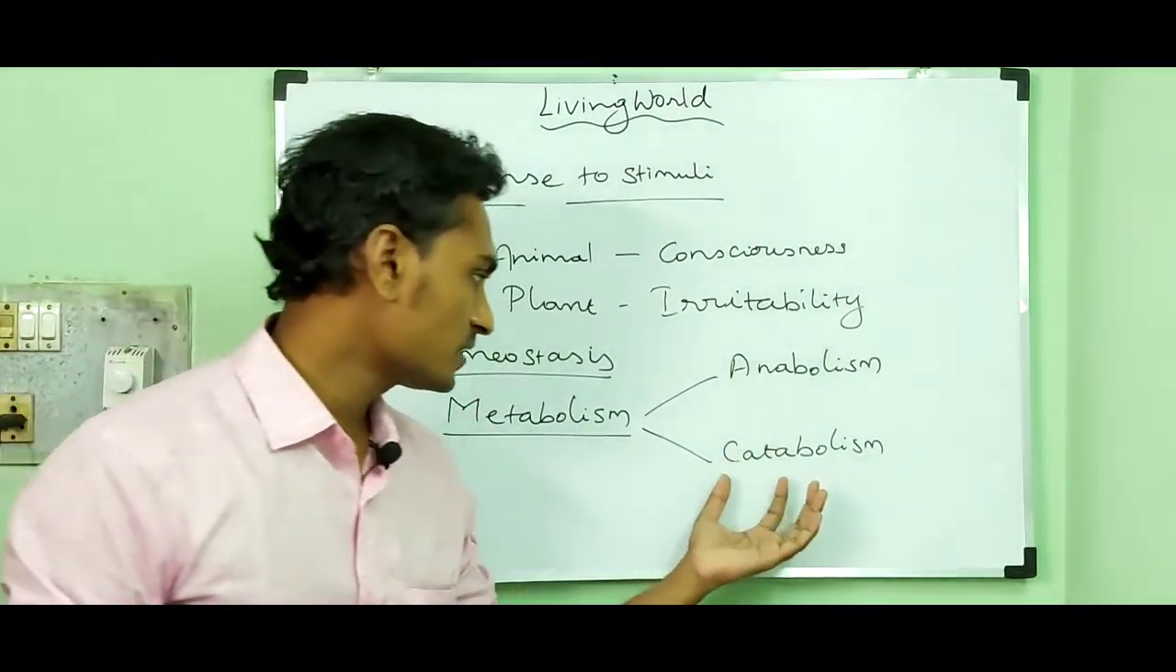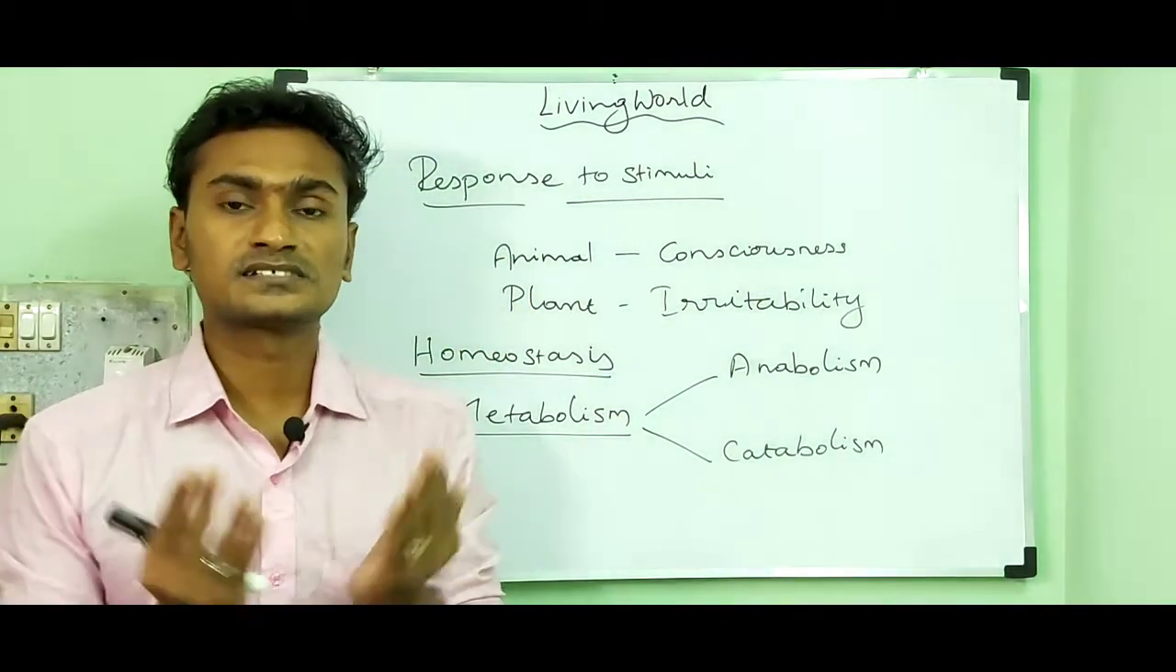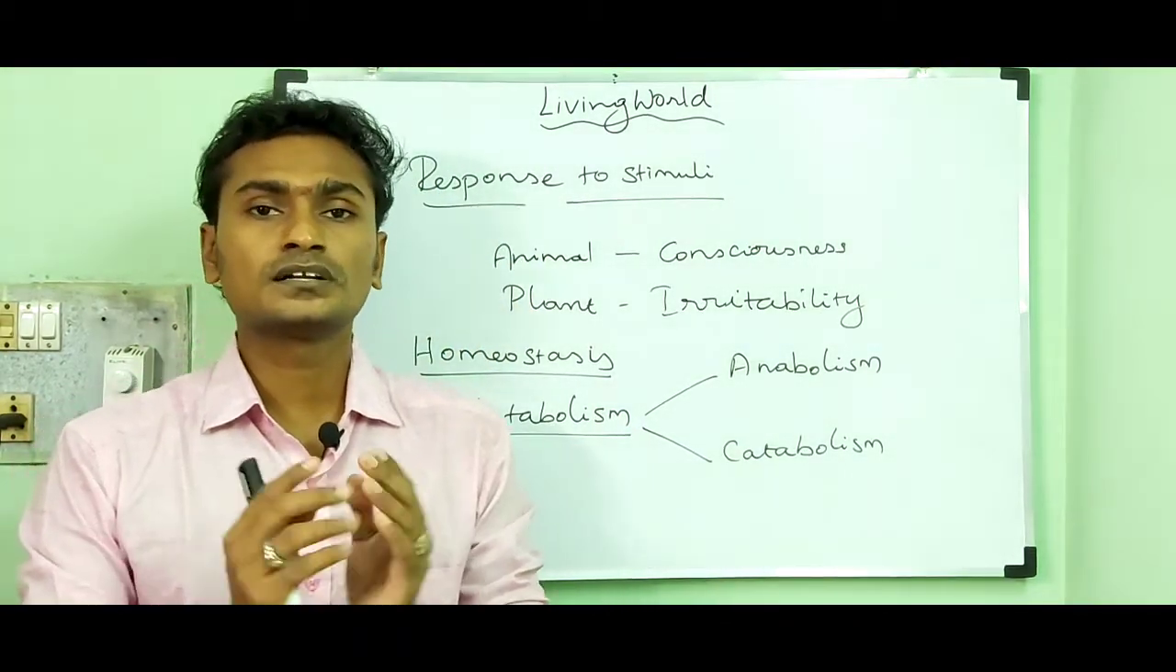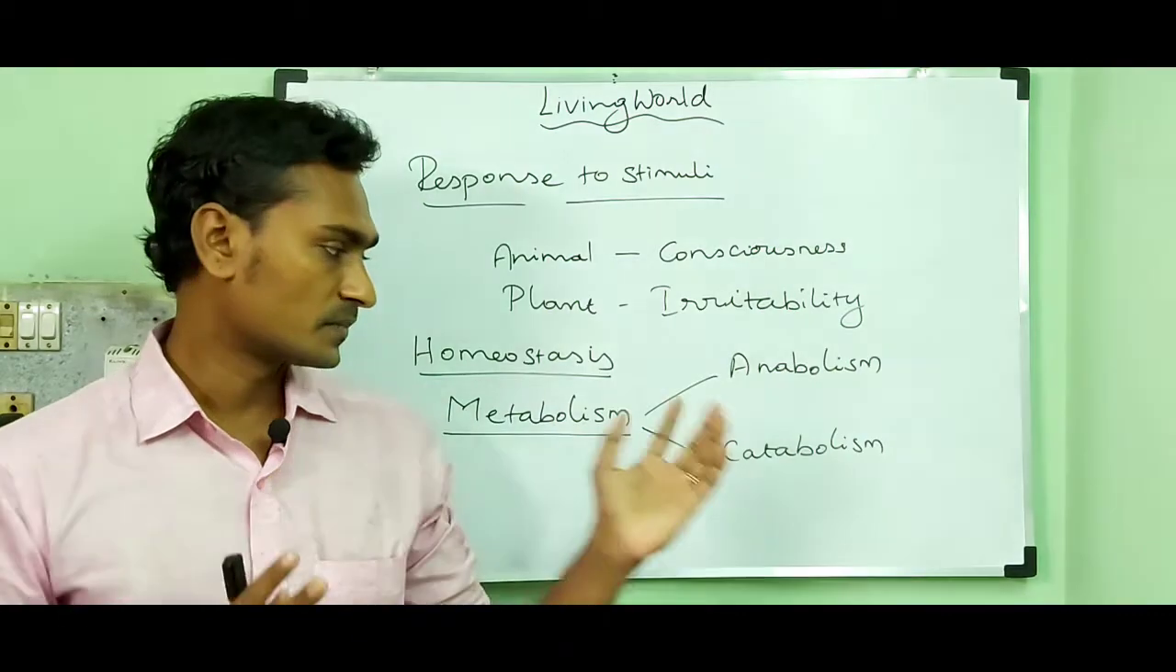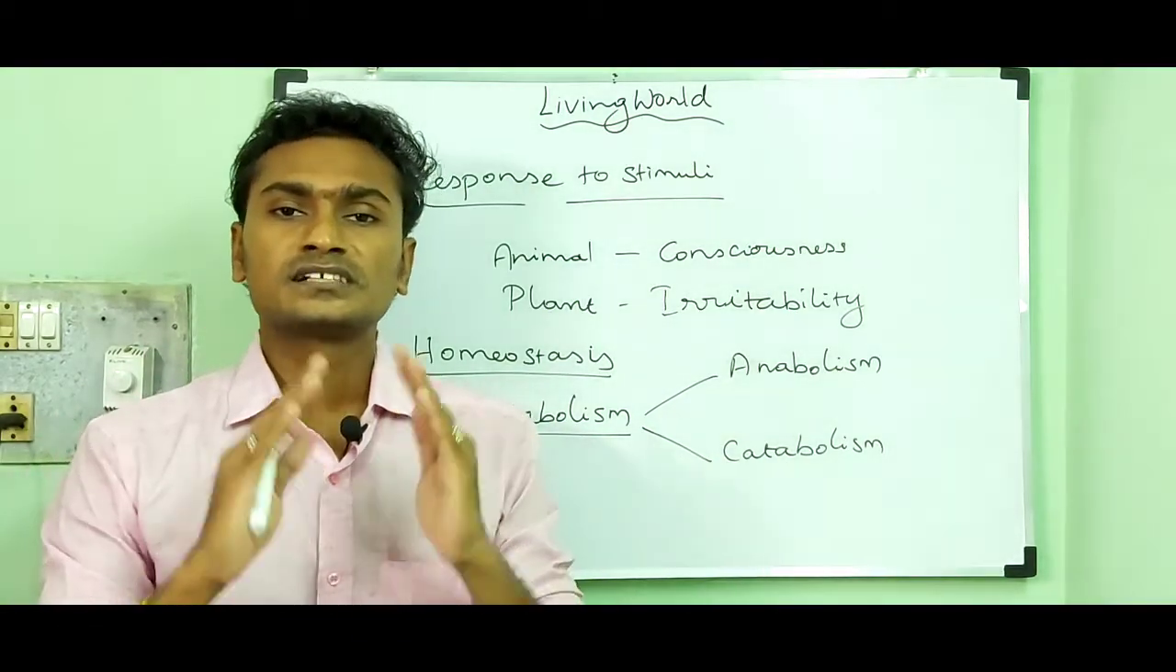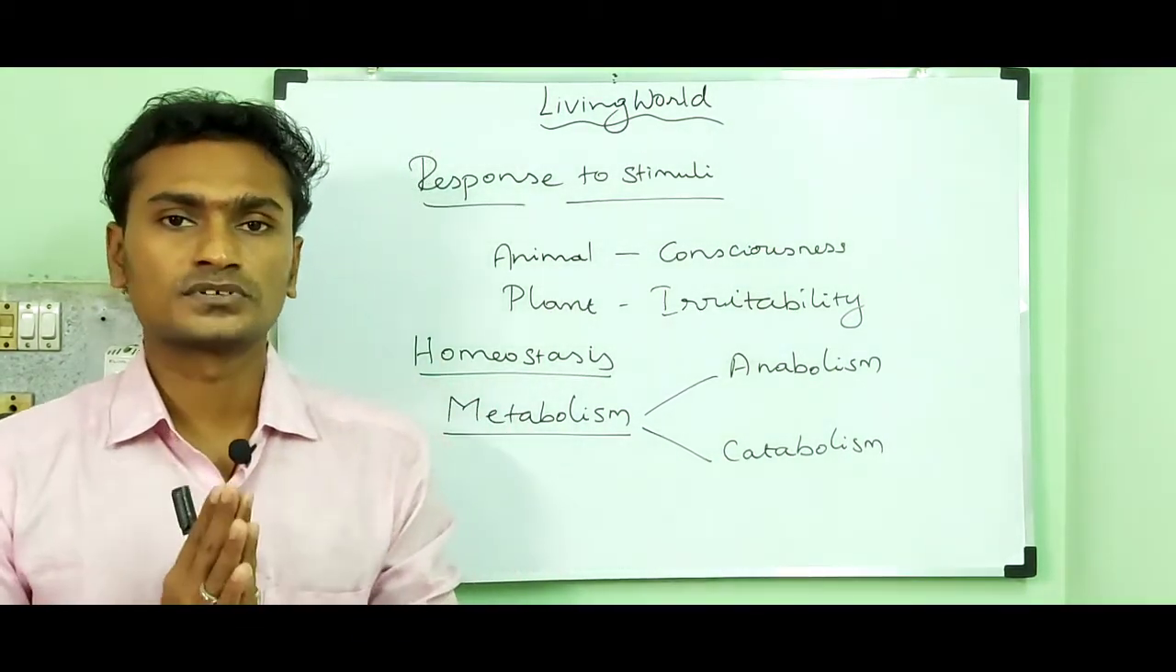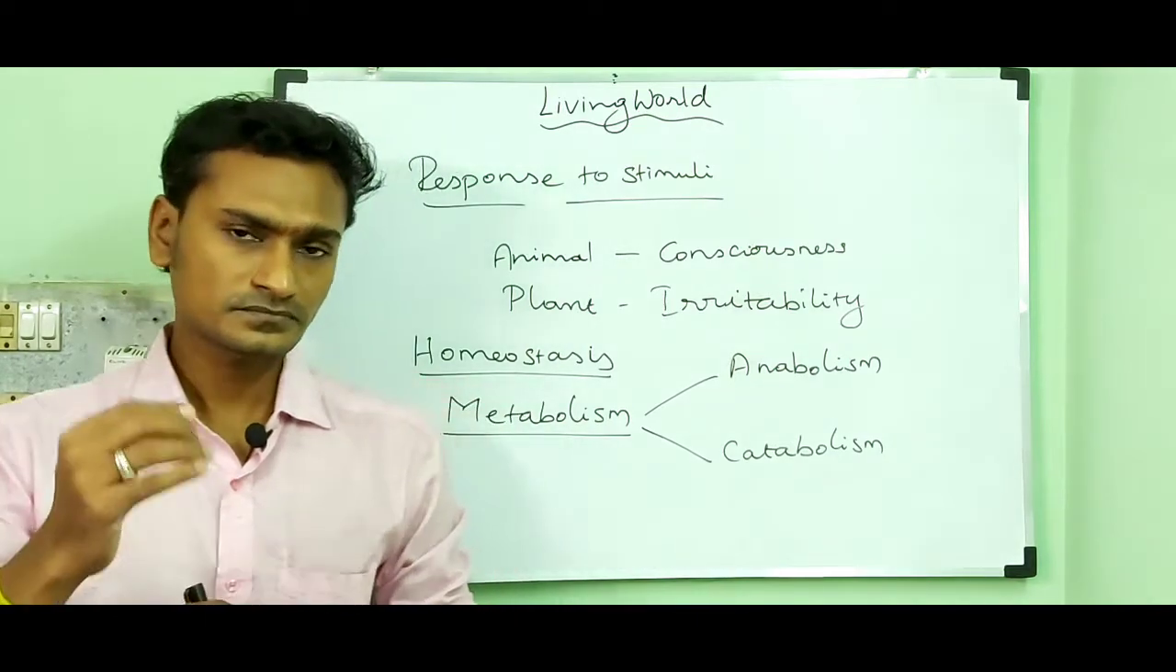So small compounds combine to form a complex substance, and that is called anabolism, the building process or constructive process. While in the case of catabolism, it is a breakdown process or destructive process. Catabolism means destructive process or breakdown process. For example, respiration.